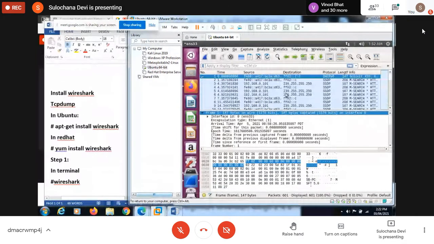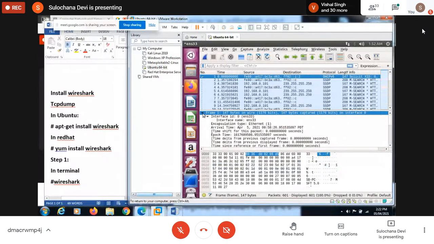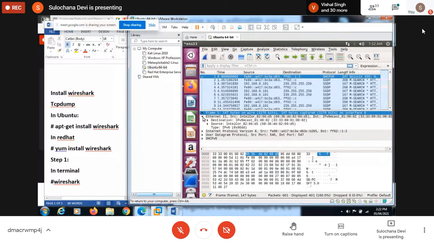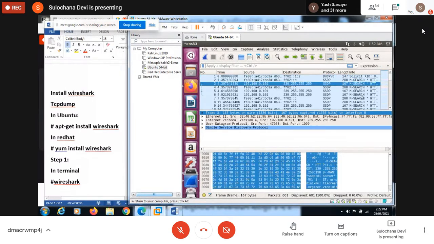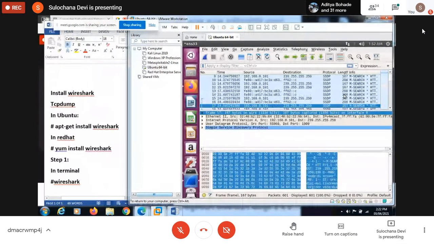So here, these are the packets I have captured. First I'll explain this content, and then I'll tell you how to capture those packets. You remember, these are different types of packets which are captured. This is a DHCP packet, this is an SSDP packet, and if you go down, these are all packets which are transmitted.